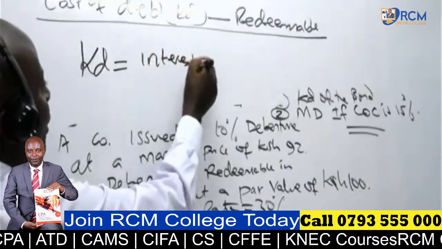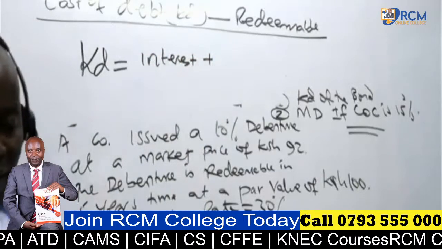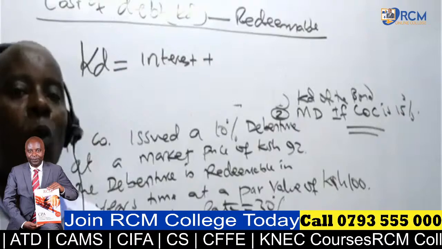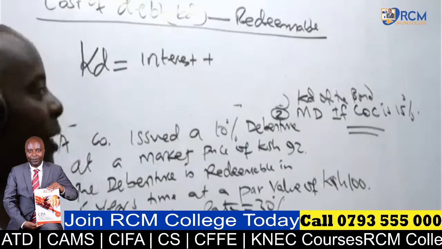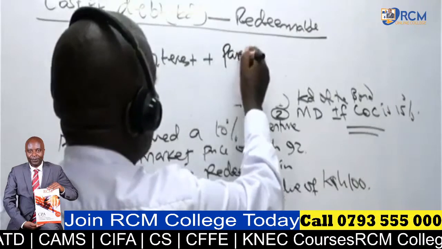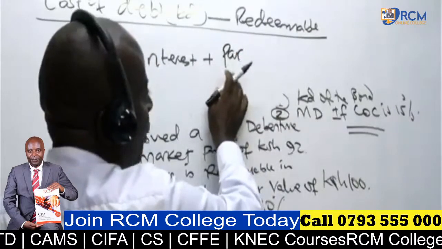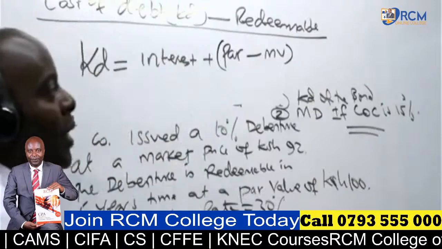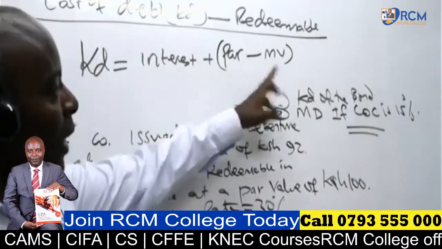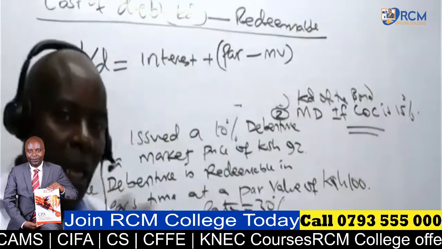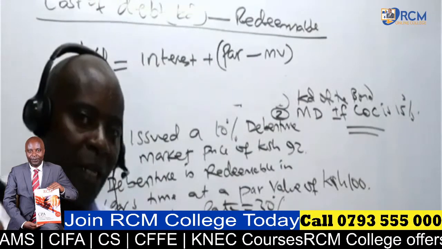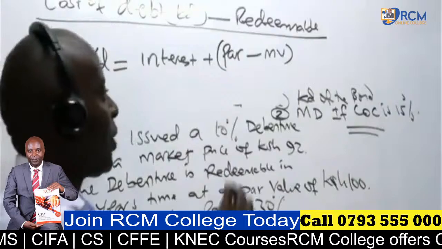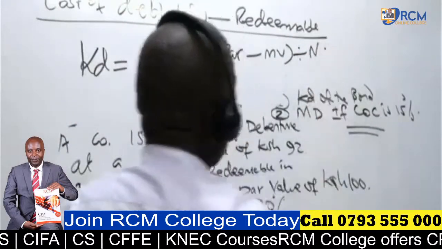I will take the interest amount plus, I'm benefiting in two ways. I will be earning interest and I will be getting the capital gain. How do I get the capital gain? During redemption, I'll get the par value, and it had cost me much less. So we take the par value minus the market value. But now you see this is over time. I buy today, I get this money back in 5 years' time, and I would want this capital gain to be annualized, so I need to divide this by N.